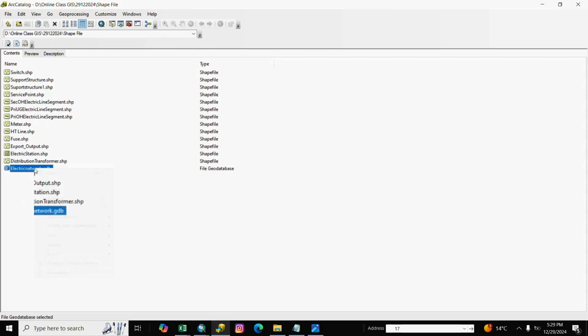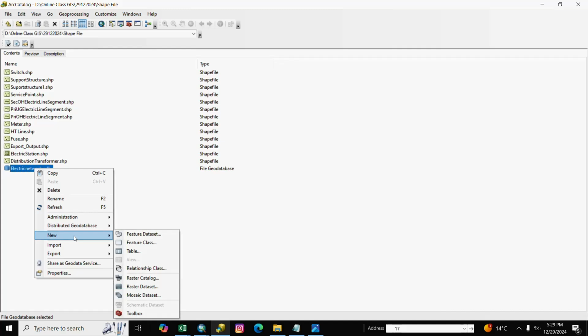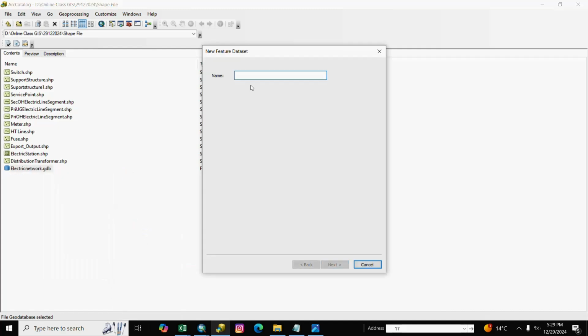After it, we right click, go to new feature data set. We write here electric network, network tracing.